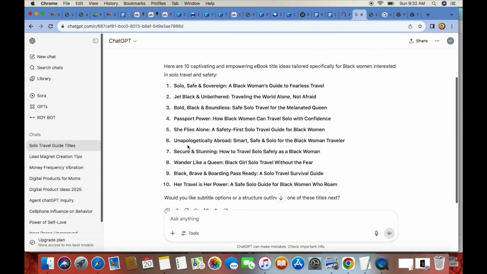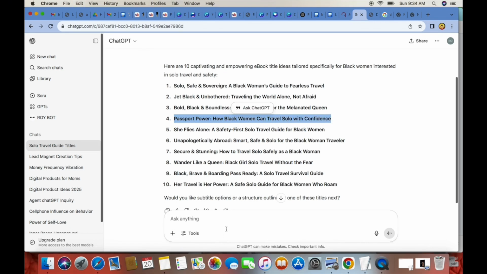She flies alone, unapologetically abroad, secure and stunning, wander like a queen, Black brave and boarding pass ready. She travels in her power. Okay, a safe solo guide for Black women who roam. I don't like that roam part. So out of these, let's go with Passport Power, how Black women can travel solo with confidence. We'll stick with number 4 here. We'll copy and paste that.